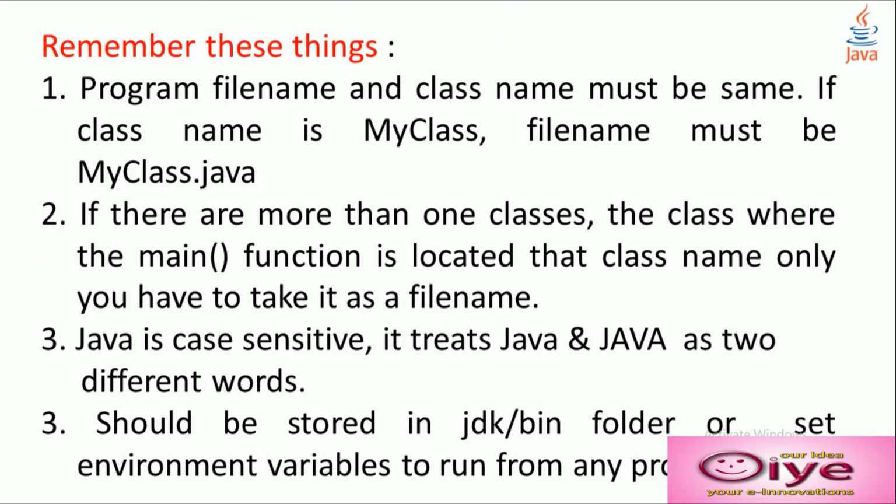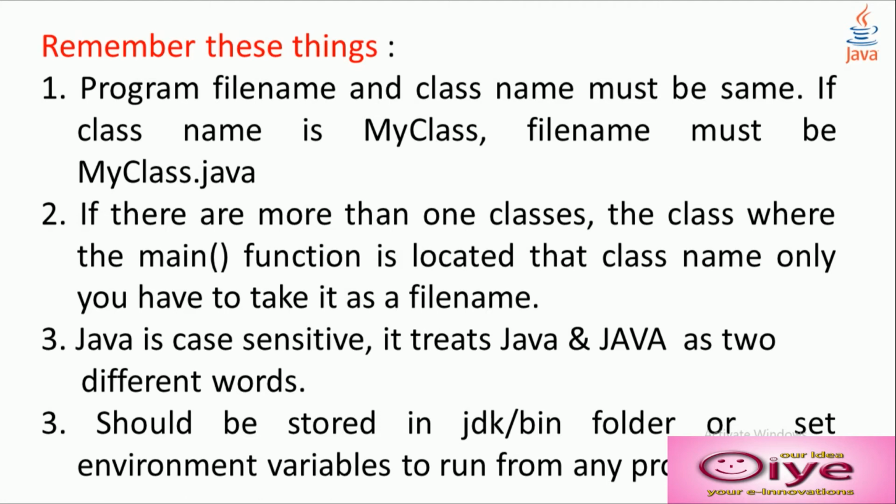Step 5. Use the Java interpreter to run the bytecode or class file. And before moving to the programming side, we have to remember these things. The first one is that the program file name and class name must be the same. Whatever class name you are taking for the program, the same thing you have to take as the file name. If the class name is MyClass, the file name must be MyClass.java.